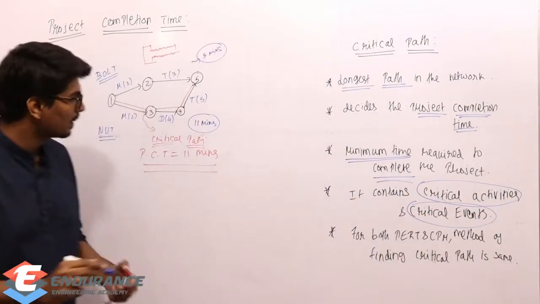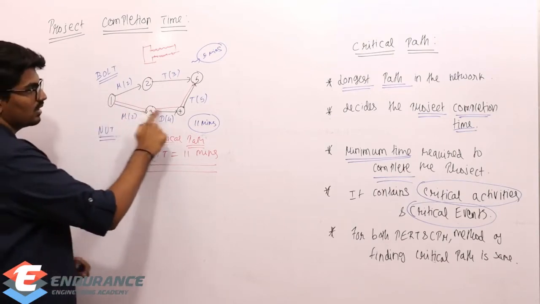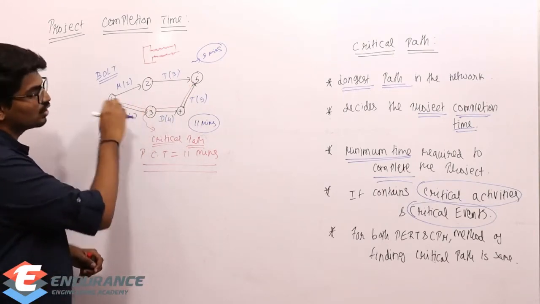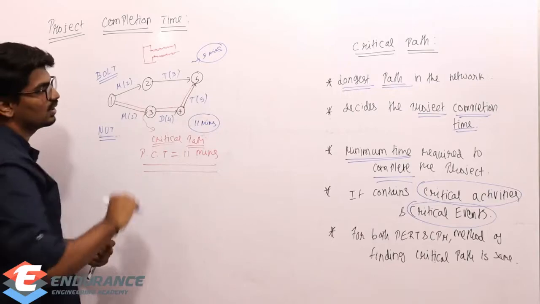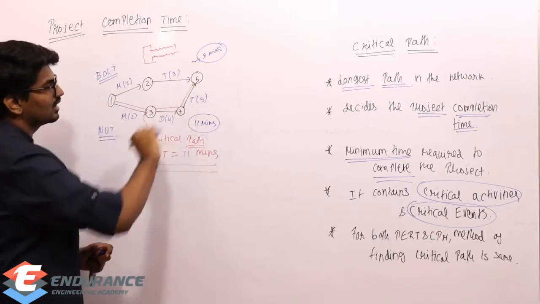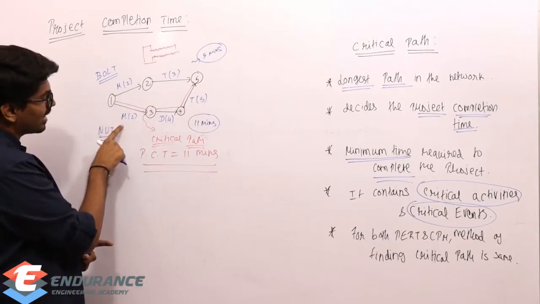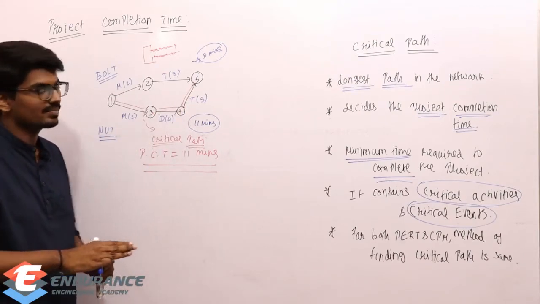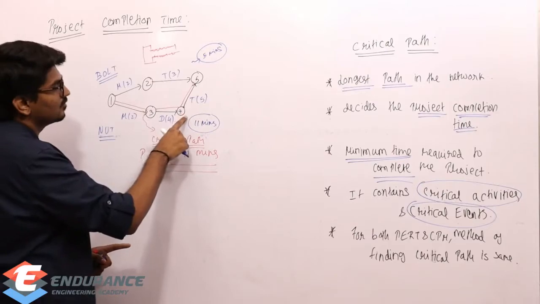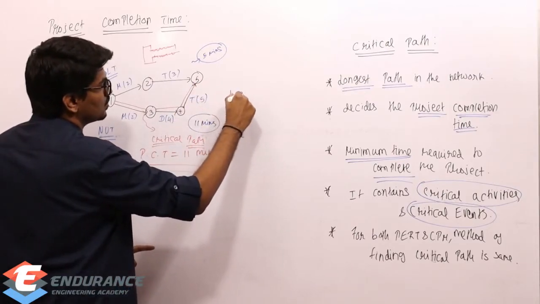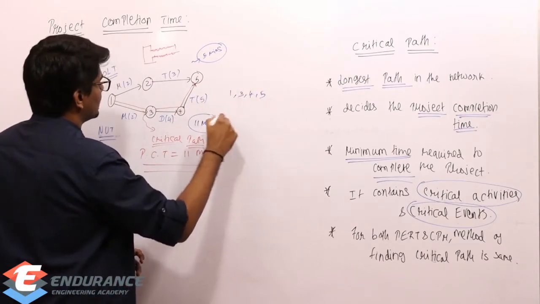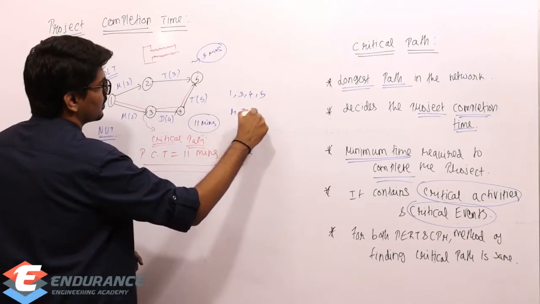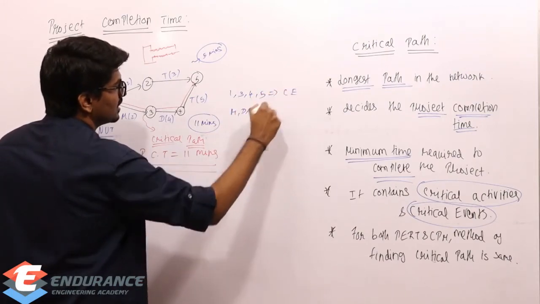What does it mean? These activities, which I'm showing in double lines, those are the critical path. And these M, D, T, these 3 are critical activities. And 1, 3, 4, 5 are critical events.